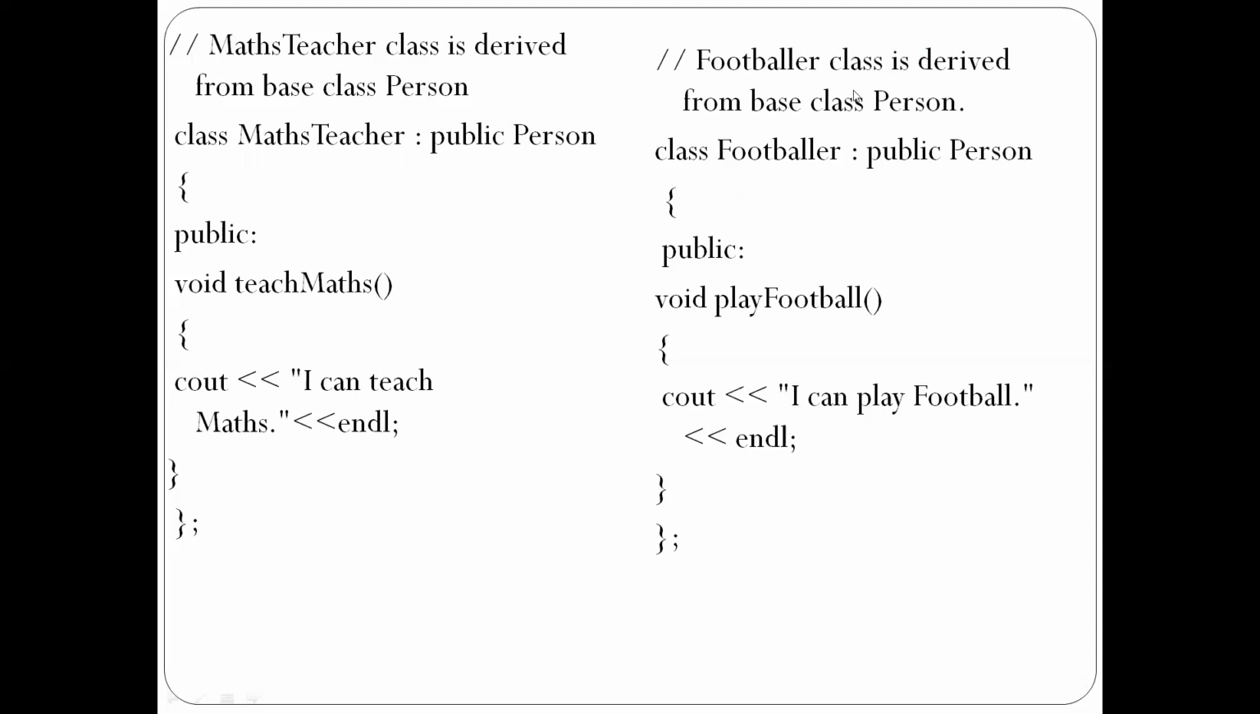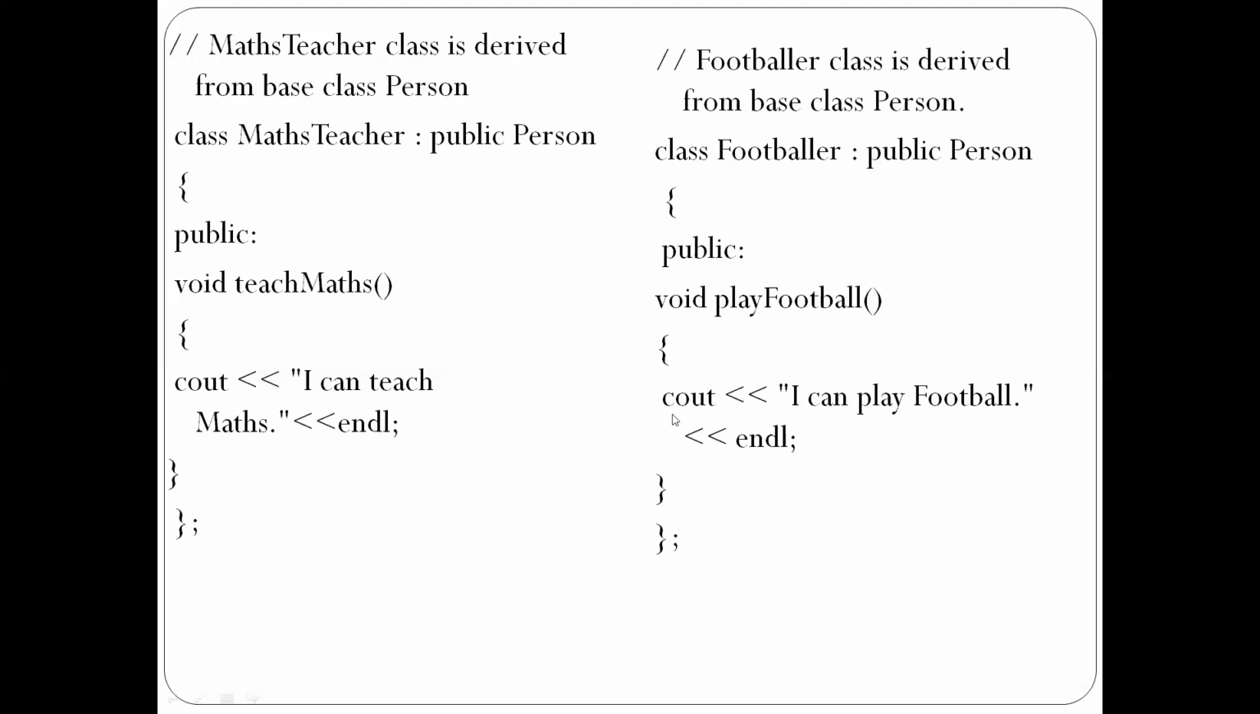Next we'll write a Footballer. The Footballer class is also derived from the base class Person. Footballer is the class name, and every time we need to follow with the colon, the keyword public and the base class name. We have given the base class as Person, so I have given Person. Then open the bracket, give the access modifier public colon, void play football. Then open the bracket and write "I can play football", a print statement. So this is one more class, Footballer. The MathsTeacher class and the Footballer class are derived classes.